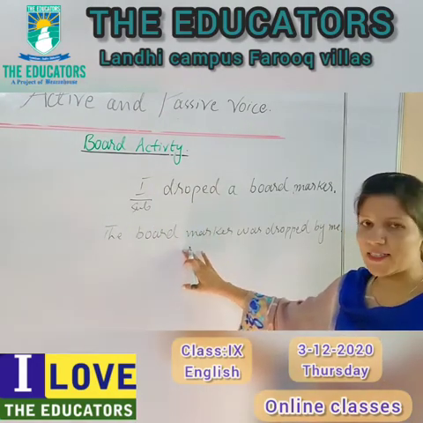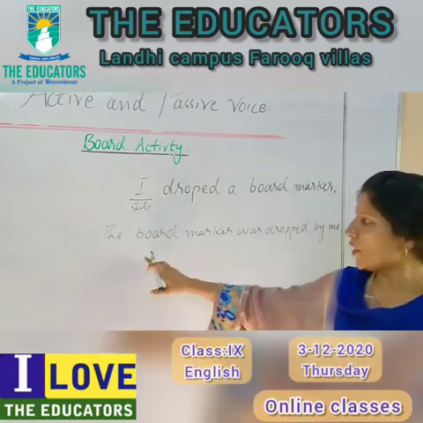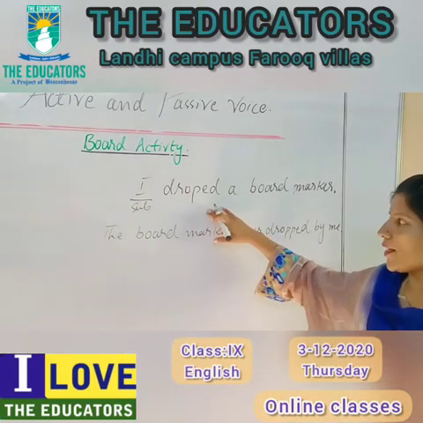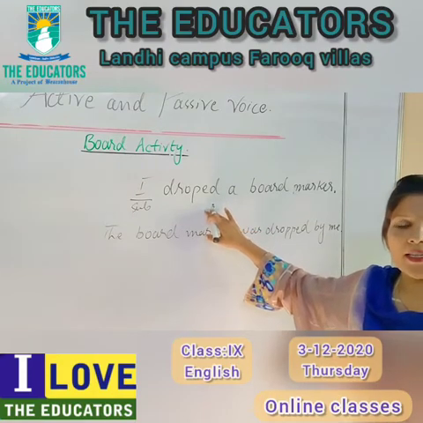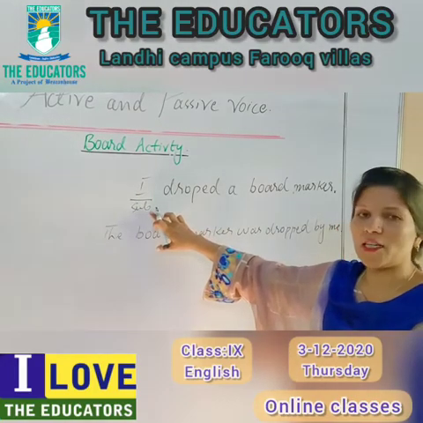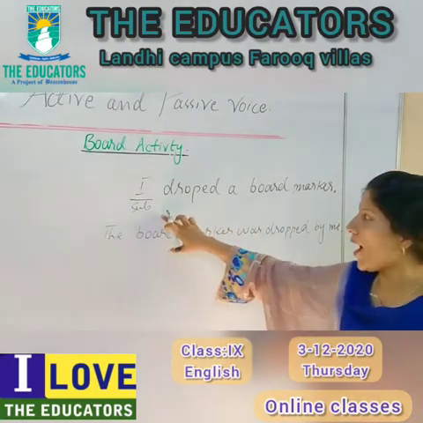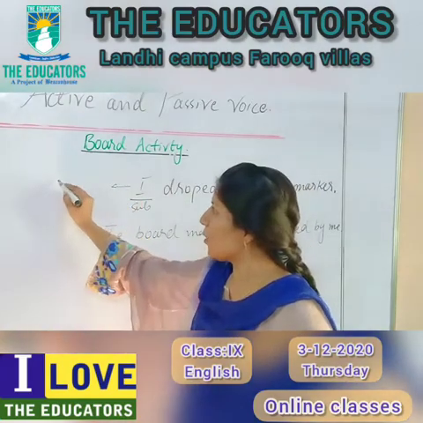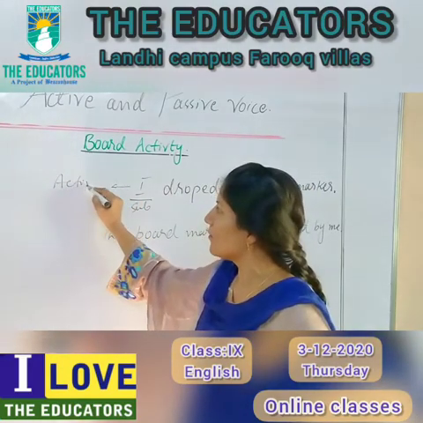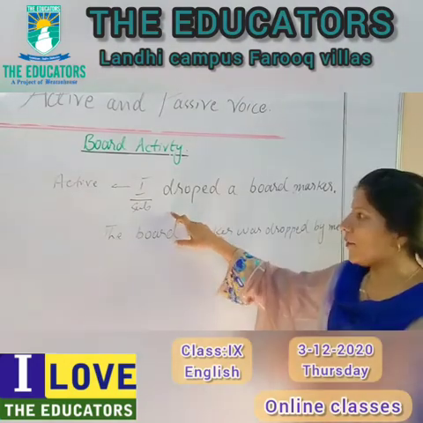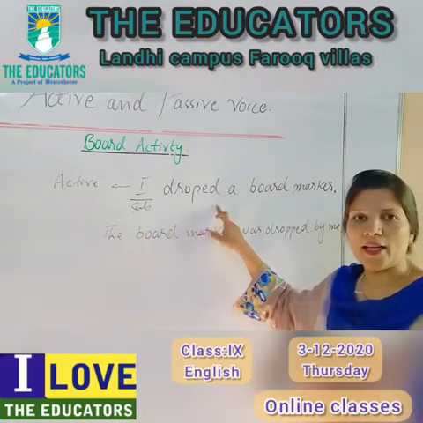In the second sentence, the doer of action is not mentioned. So first we will explain the first: why there is a subject and why there is a verb. The subject is performing the verb, I drop. So this sentence is to be called an active one, because the doer of a subject is available here who is performing the action.